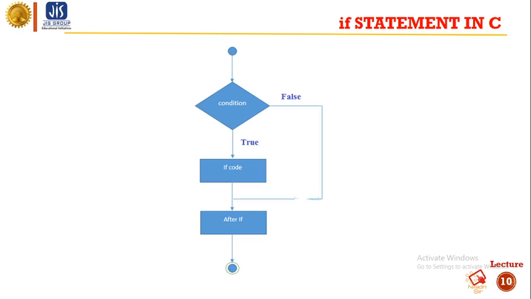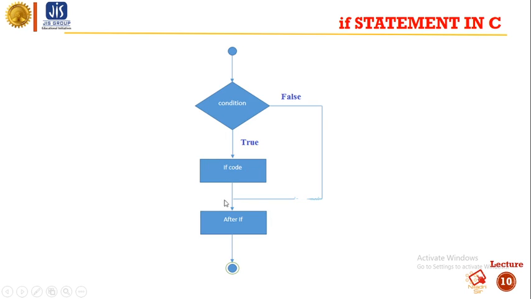So this is the flowchart for the if condition. There is a condition. If this condition is satisfied, then this if block of code will be executed, and after that come the rest of the codes. But if the condition is not satisfied, then this if code will not execute.